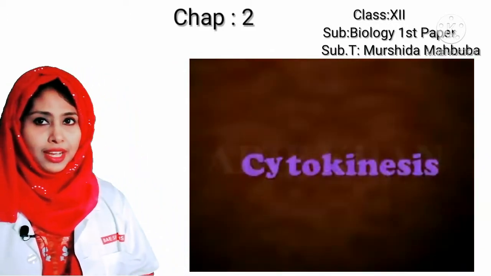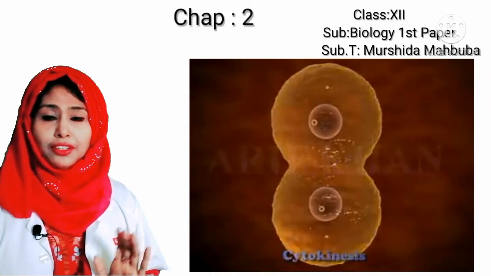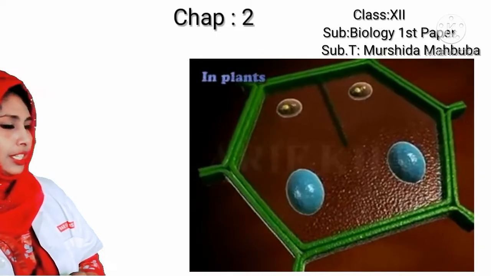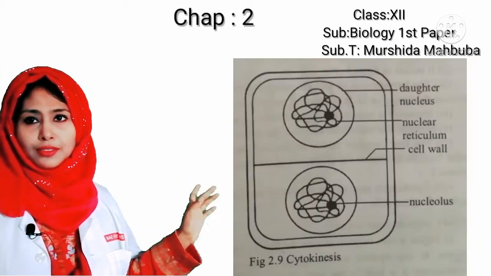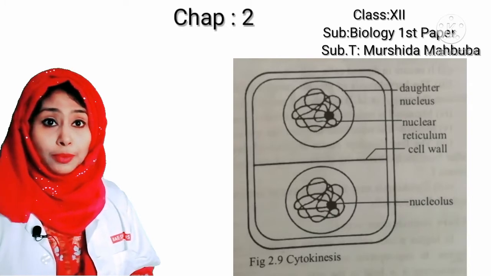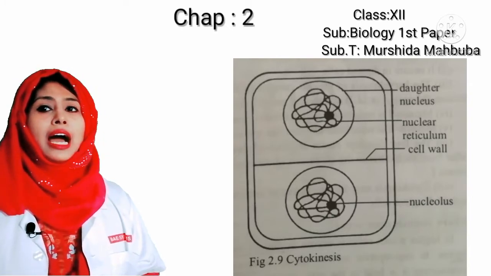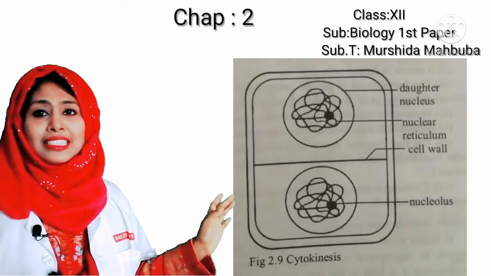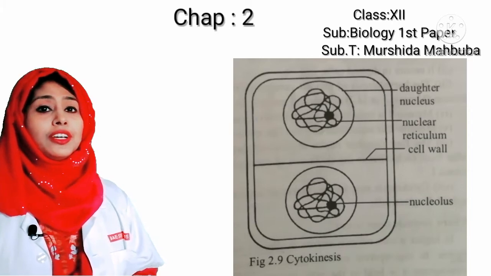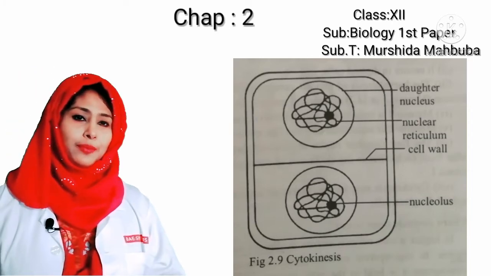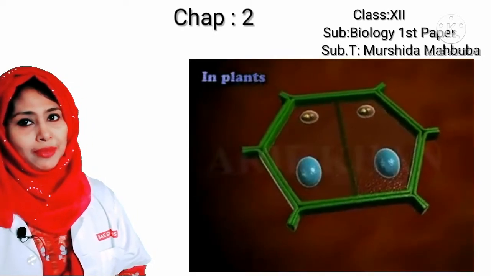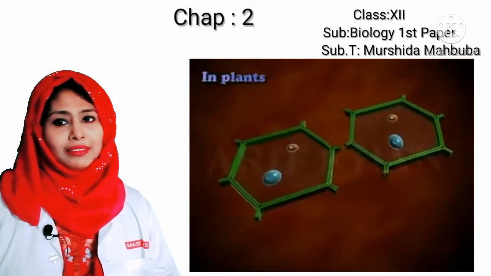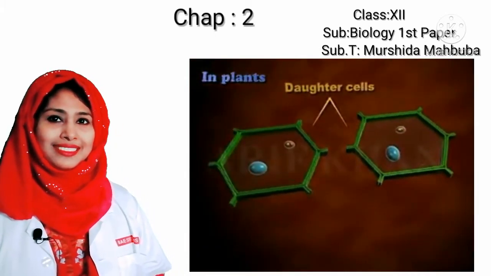Then cytokinesis. At the end of telophase, cytokinesis starts. At the equatorial region, minute particles secreted by the endoplasmic reticulum and phragmosomes are deposited and combined together to form plasma membrane. Cell wall is developed by the deposition of hemicellulose, pectin and other components on the plasma membrane by the formation of cell wall. And then the mother cell divides into two daughter cells.